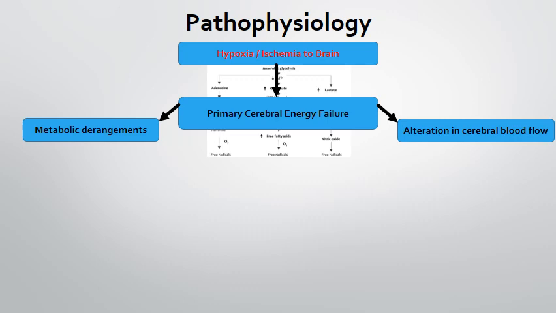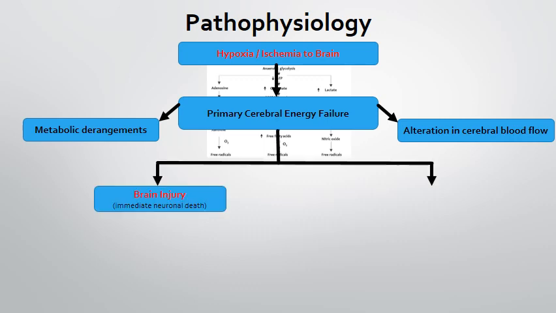Now, once there is primary cerebral energy failure, either the brain would suffer from immediate insult leading to immediate neuronal death and brain injury, and depending upon the severity of the insult, this immediate brain injury may even lead to the death of the newborn.